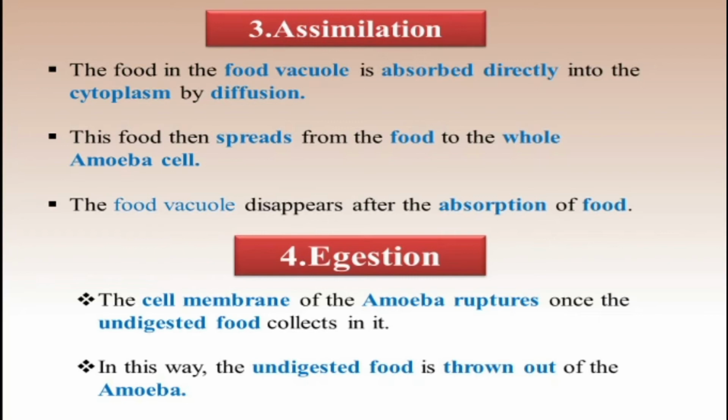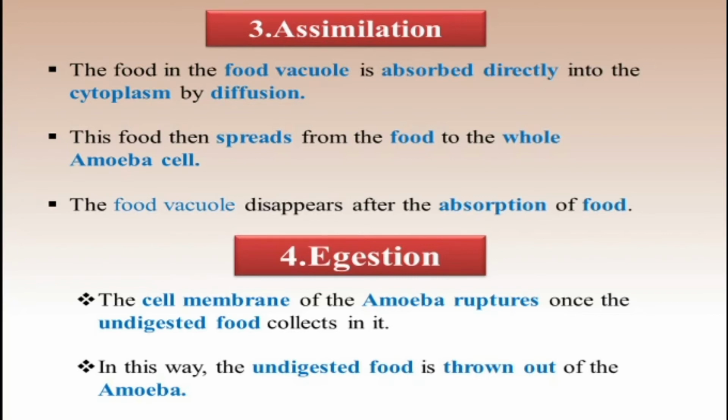The food vacuole disappears after the absorption of food. The complex molecules break down with the help of enzymes inside the cytoplasm and spread throughout the whole amoeba cell, and finally the food vacuole disappears after absorption of food. Once the energy gets inside the body of the amoeba, the waste material is thrown out. That is the fourth process, called egestion.